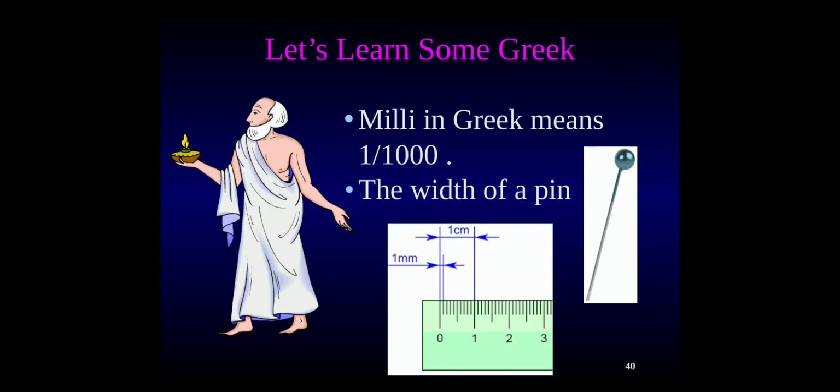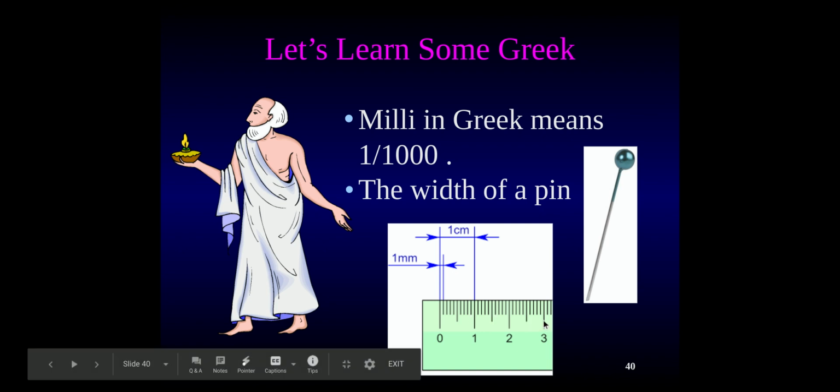We said milli in Greek means 1/1000th, and that's about the width of a pin. So small. So when you look at the centimeter side of your ruler, we have a centimeter from 0 to 1, but then we have these teeny tiny itty bitty lines in between. One of those is 1 millimeter, just from here to here. But from 0 to 1 centimeter, there's 10 millimeters in between. 1, 2, 3, 4, 5, 6, 7, 8, 9, 10. 10 millimeters in 1 centimeter. Teeny, teeny, tiny.